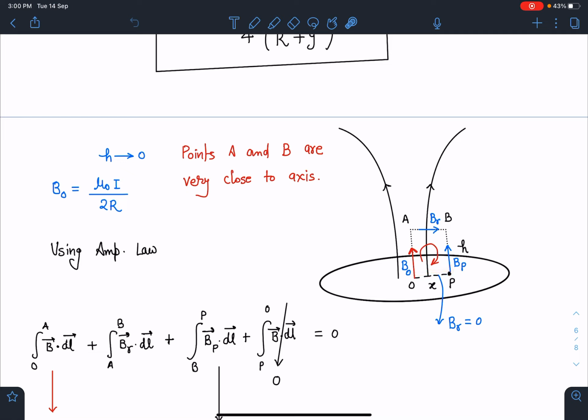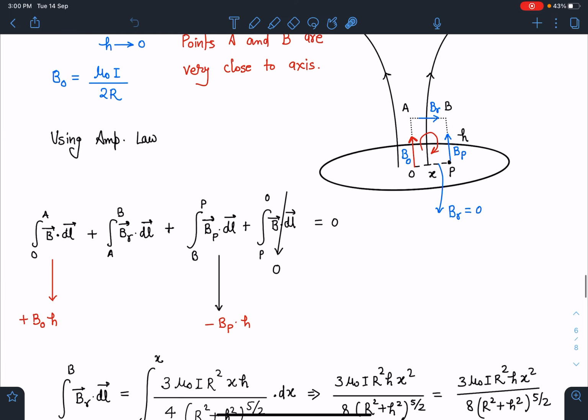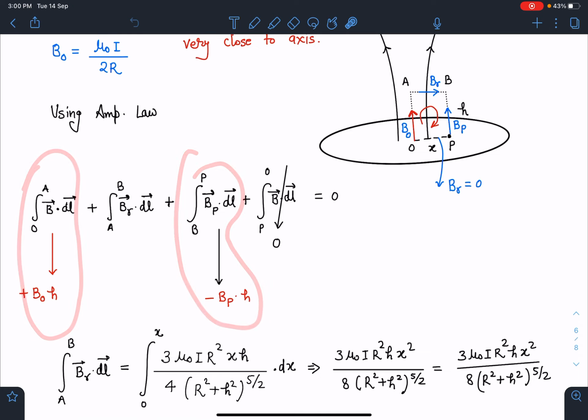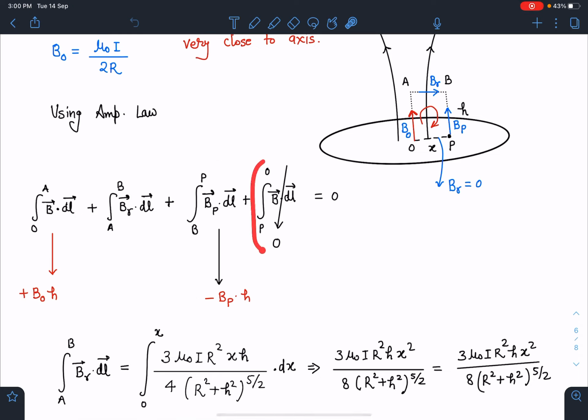So Bp into H we can write with the negative sign, and on this line, in the plane of the ring, the radial magnetic field is going to be 0, so Br is 0. So on this loop, when I apply B dot dl, you can see here I have just explained this part plus B naught H, and this will be minus Bp into H, and this is going to be 0. So if somehow I can calculate this, I can find out this Bp value which we have to find out.